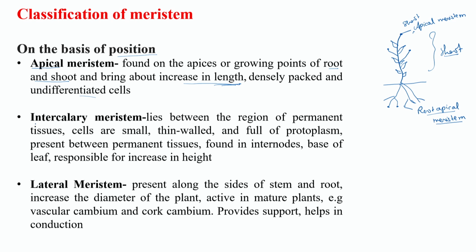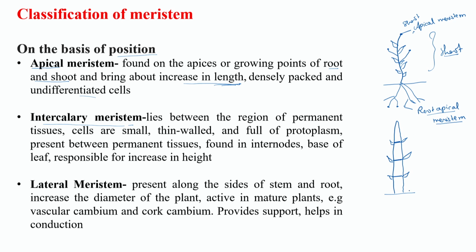Now coming to the next meristem, which is intercalary meristem. Suppose this is the shoot of the plant; this intercalary meristem you will find in the shoot of the plant. So how do you differentiate a shoot? It will have nodes and internodes. Nodes are the points from which leaves and branches will arise. So suppose leaves are coming out from the nodes. Actually, intercalary meristem is not found in the root region, because in root you will not find nodes and internodes.